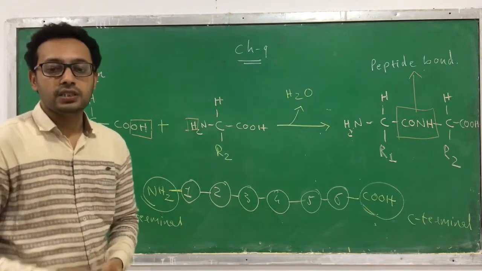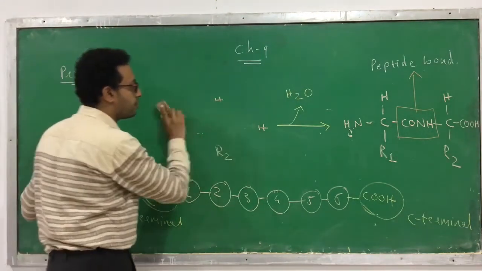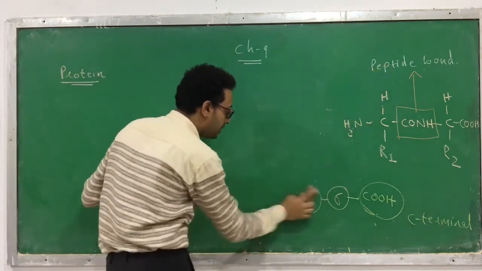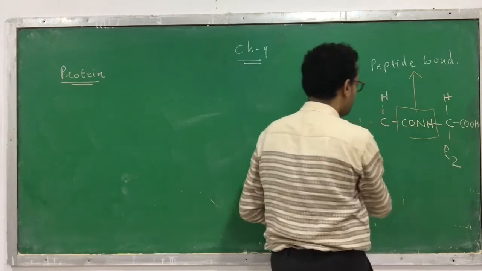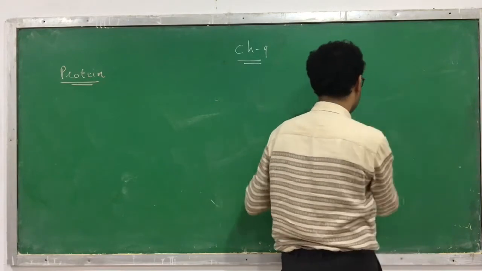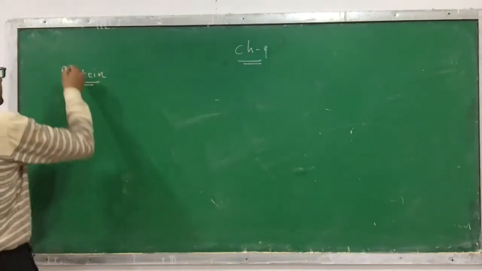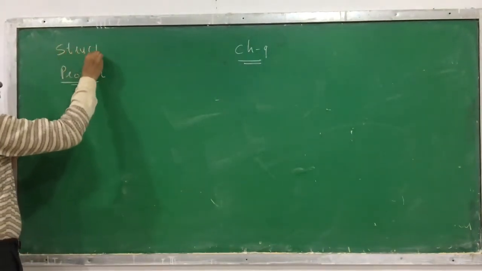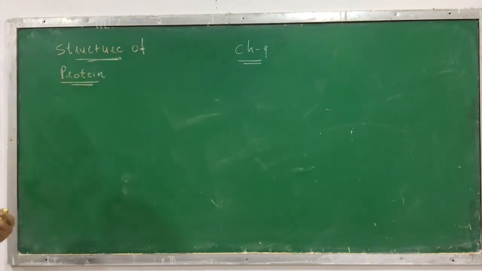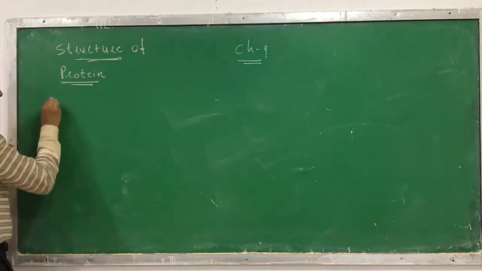Now we have to see the different types of structures of a protein. So let's discuss which are the structures of protein. This is a bond formation. A peptide bond is present in the structure of protein. Now we have to see how many different types of structures of protein there are. There are 4 different types of structure of protein.